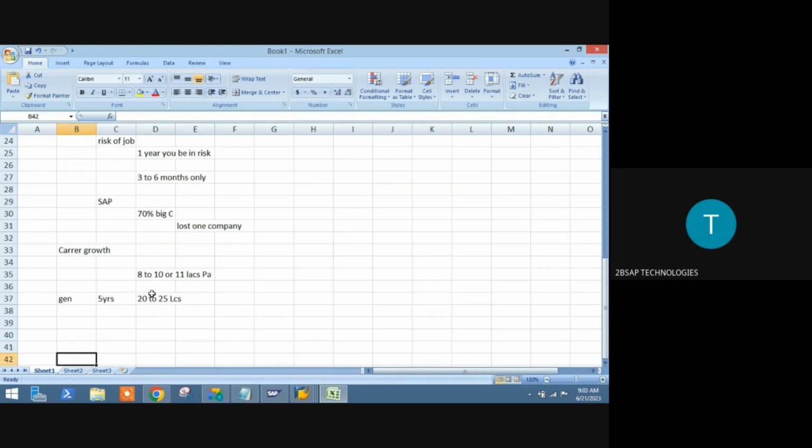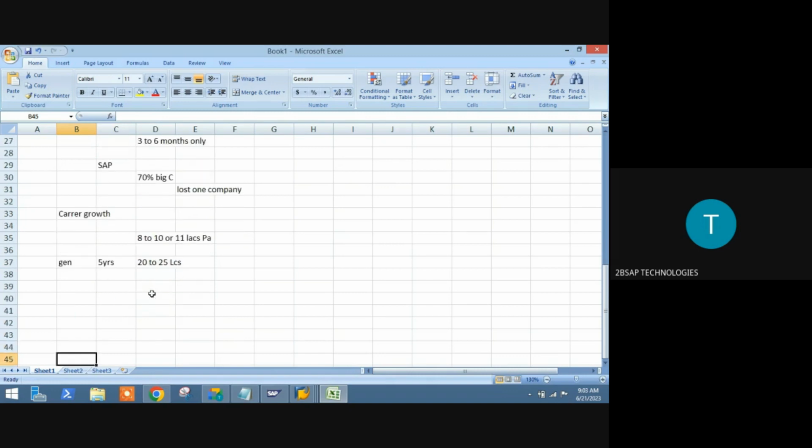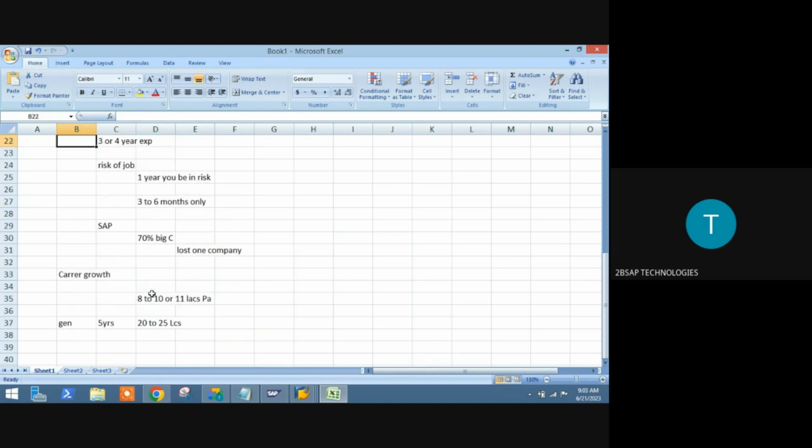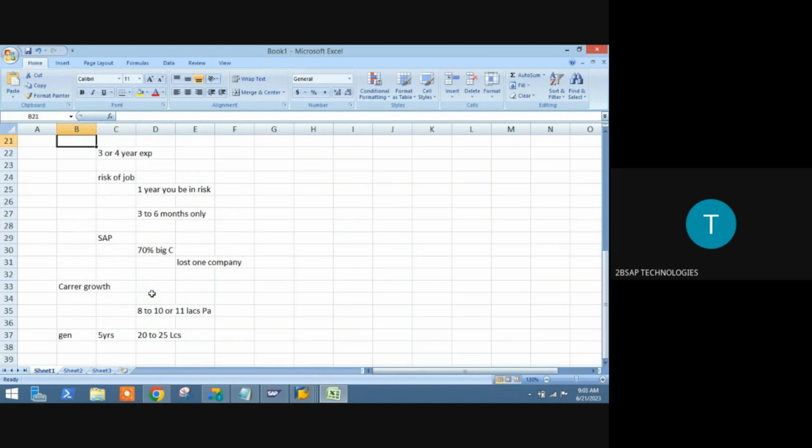And next thing is coming to our coaching point of view. This is in terms of your risk category, whatever you need to apply for your job, or your career growth, where you are going to start. It might be around 8 to 10 or 11, depending upon it. You can get more than that also, sir. But my recommendation, try to get within this limit so that you will have peaceful work at the initial stage. You won't have that much pressure. Okay. Next thing, in the next 5 years, we can expect this much salary in SAP easily.